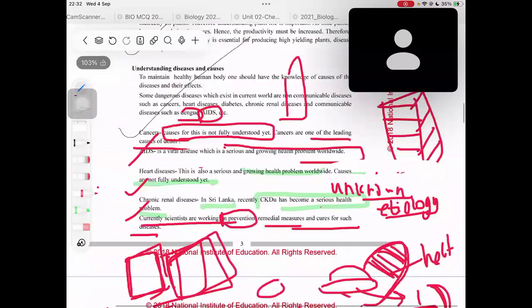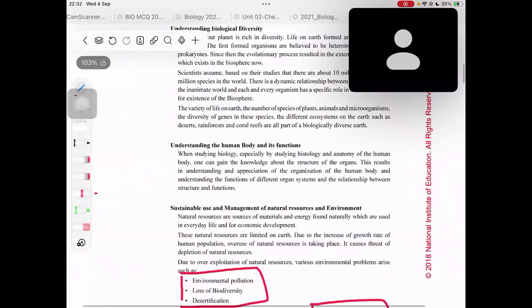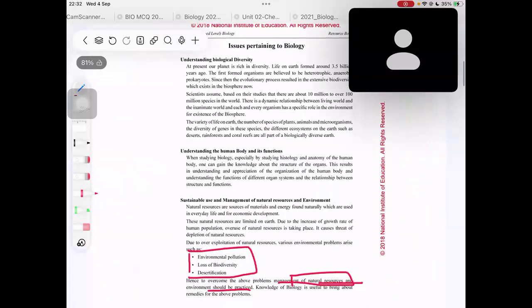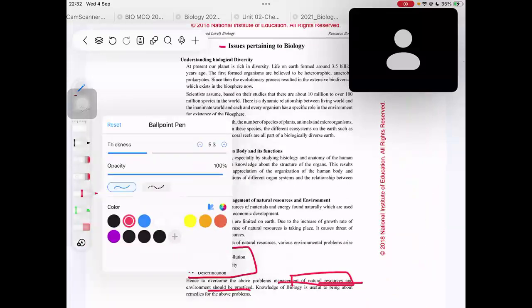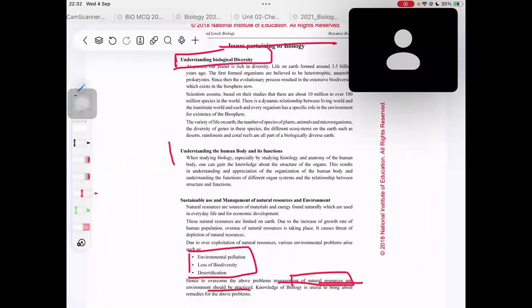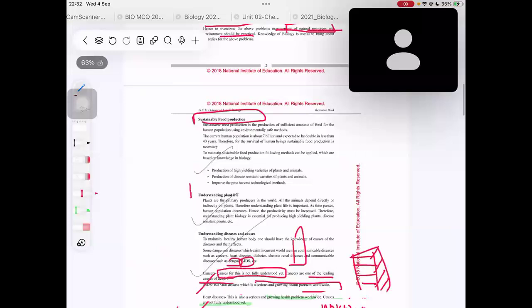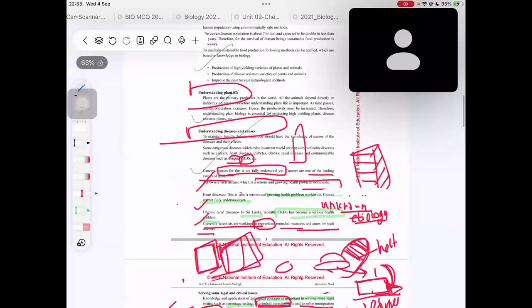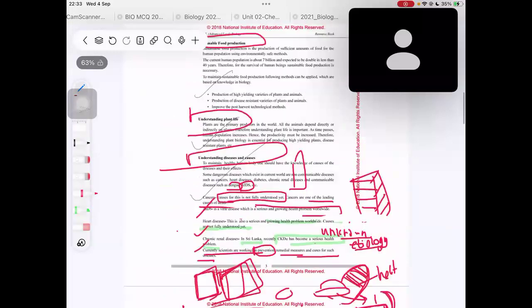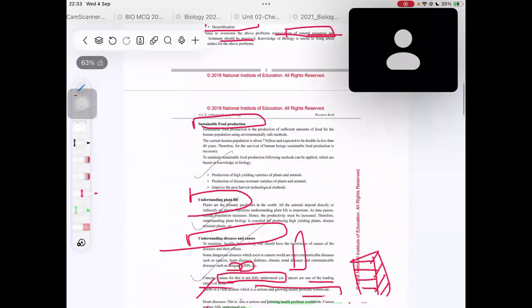So if someone asks you what the issues pertaining to biology are, you have to write either one of these sentences, one of these topics, right? Those are the issues pertaining to biology. So that could also be another big SCQ. They haven't ever asked that before because these are subtopics on the issues pertaining to biology, so you have to have the knowledge. You can easily study this one, solving some legal and ethical issues that sound as an issue, right?